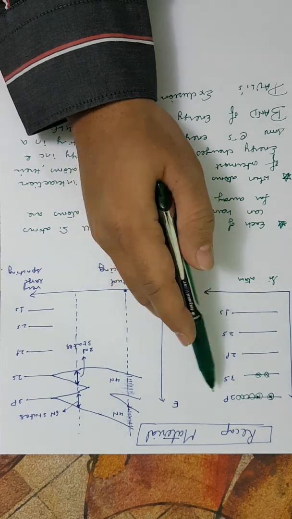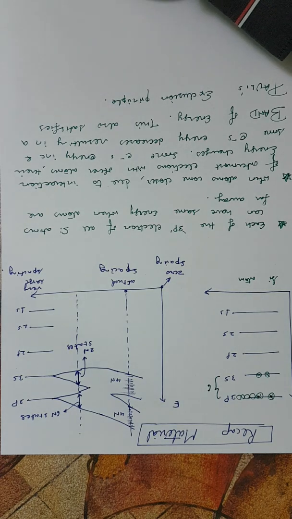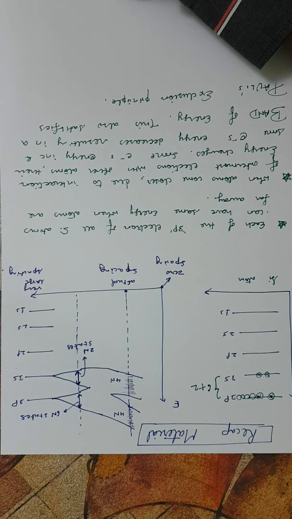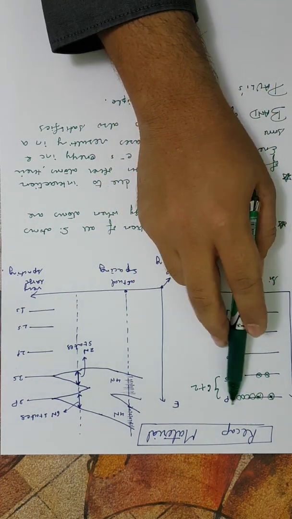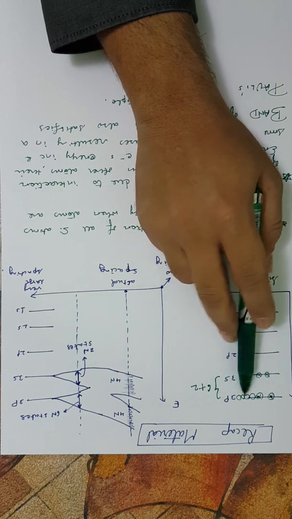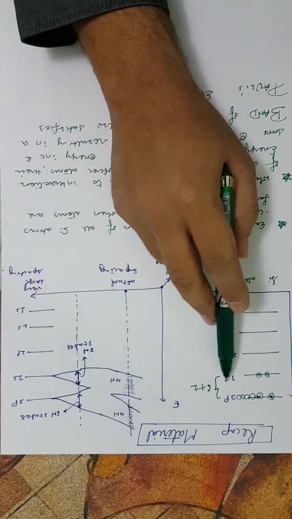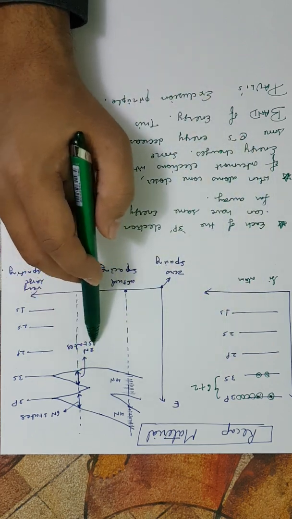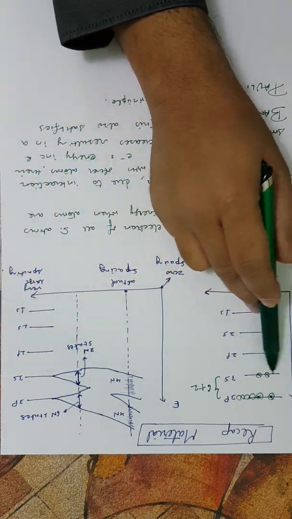And so each atom will have a total of 6 plus 2 energy states in the outermost shell. But what happens when they come closer? Well, how many energy states are formed? Each of these atoms will have 6 energy states in 3p, and there are n atoms which are coming together, then definitely there will be 6n different energy states here. And here each atom has 2 energy states in 3s, and so n atoms will have 2n energy states, isn't it? But those energy states are not single energies now.